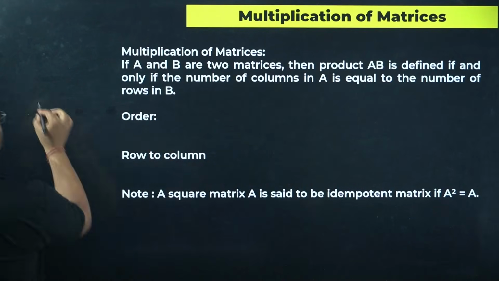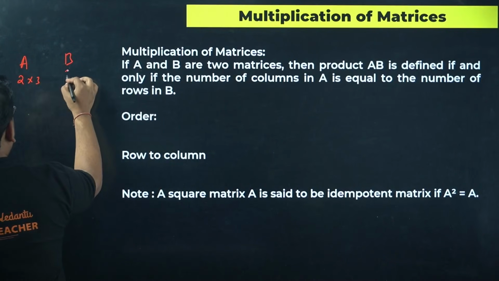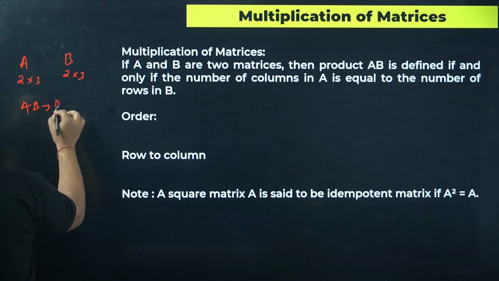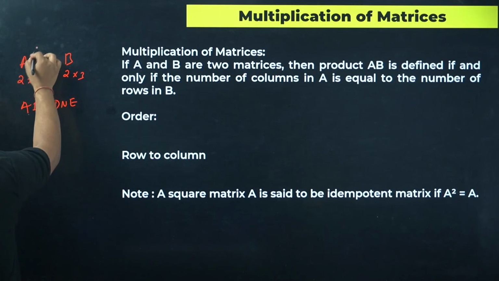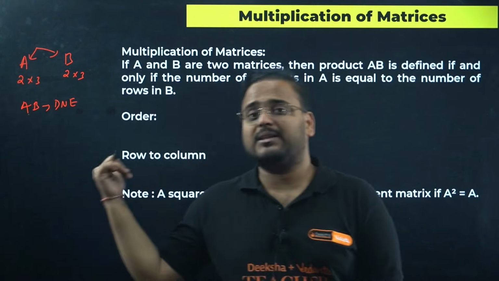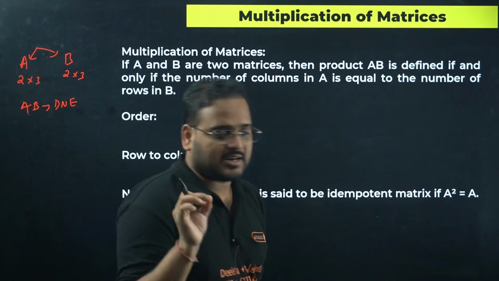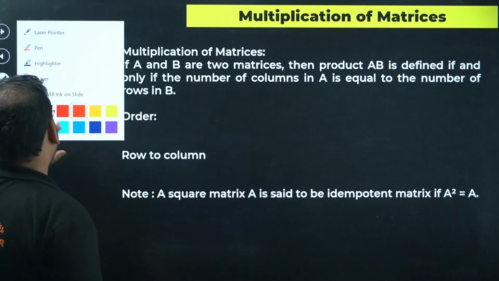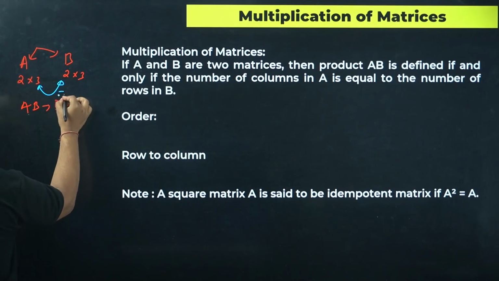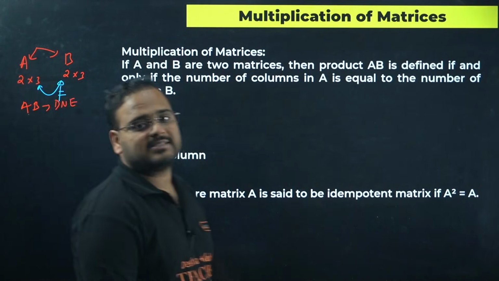For example, if I have matrix A and matrix B, of order 2 cross 3 and 2 cross 3, can you multiply them? AB does not exist. You cannot multiply these two matrices. Yes, both of these are the same order. Can you multiply them? No, because to multiply two given matrices, the condition is very simple. This value should be equal to this value. They have to be equal in nature. Are they equal? No. It means AB does not exist.